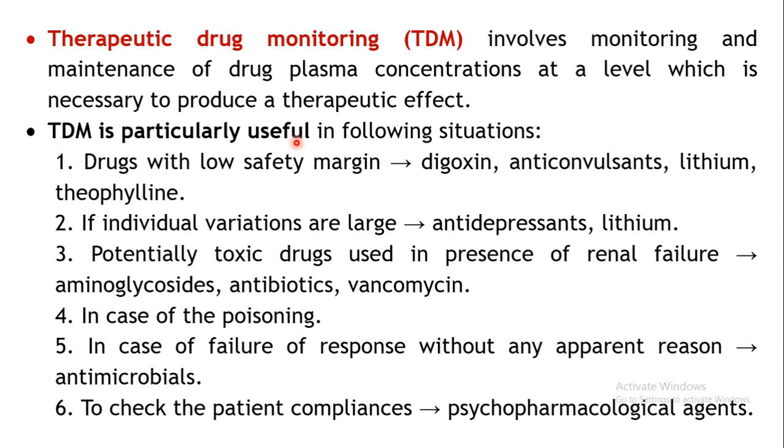Now the first situation is where the drug has a low safety margin, meaning the therapeutic range may be very narrow. Beyond that, the drug may start precipitating toxic effects. If the plasma concentration crosses a particular limit, it may start precipitating the toxic effects.